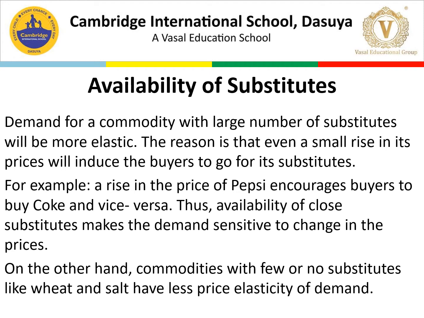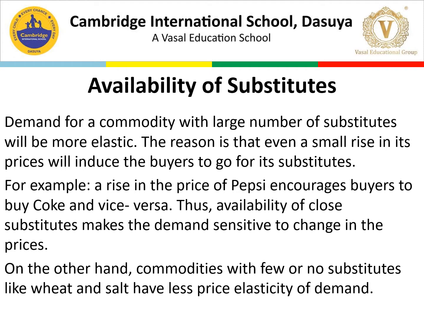When we talk about this, demand for a commodity with a large number of substitutes will be more elastic. So if we have many substitutes available for a particular product, in that case the demand is more elastic, and the reason is that even a small rise in its price will induce buyers to go for its substitutes. We can take the example just mentioned: rise in the price of Pepsi encourages buyers to buy Coke and vice versa. Thus, availability of close substitutes makes the demand sensitive to change in the prices.